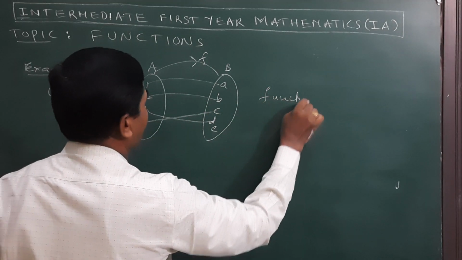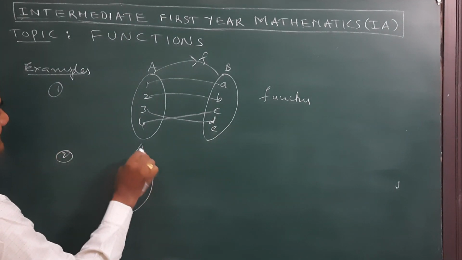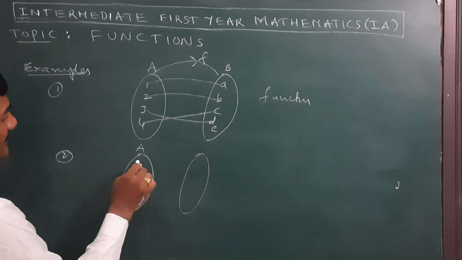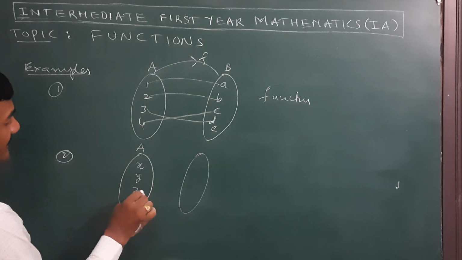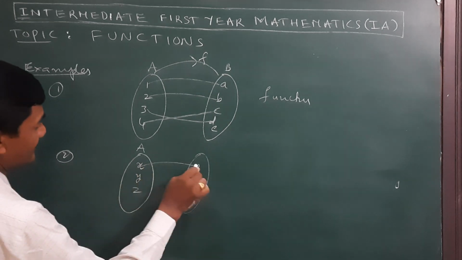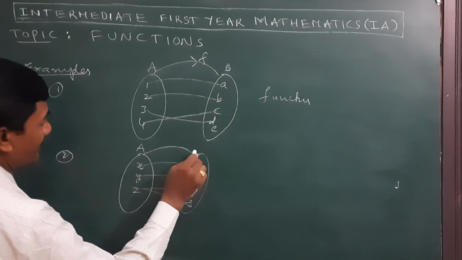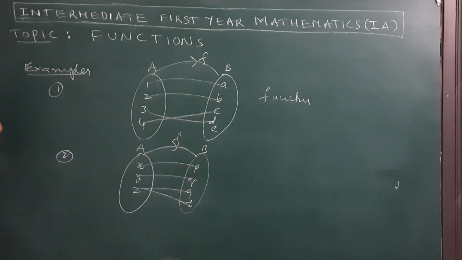The second example: suppose this is A, and this is B with elements p, q, r, s. Is it a mapping or not?